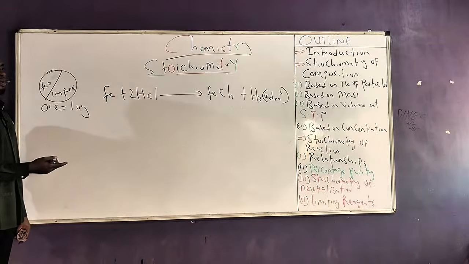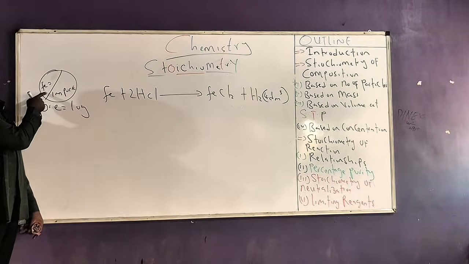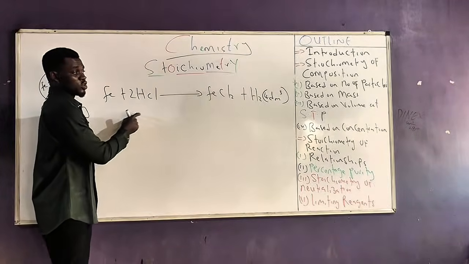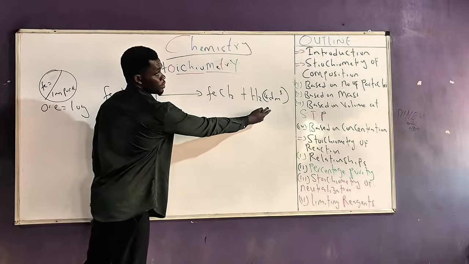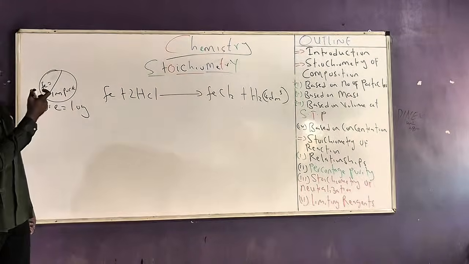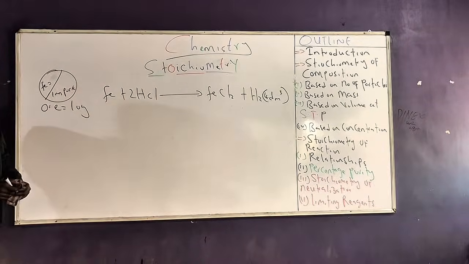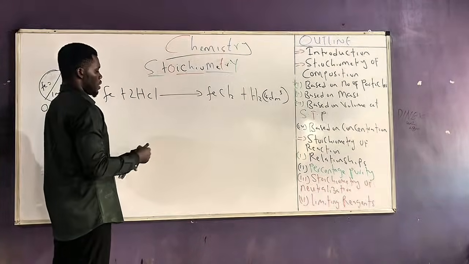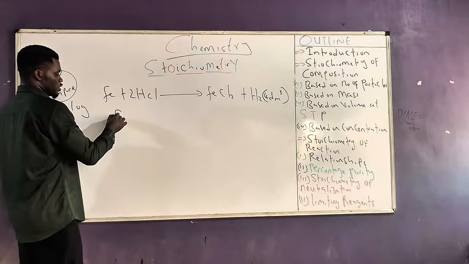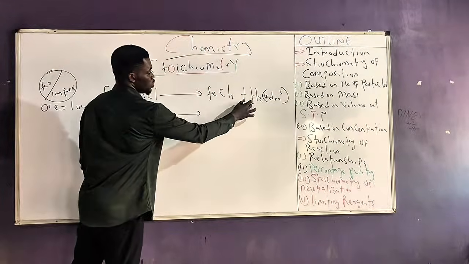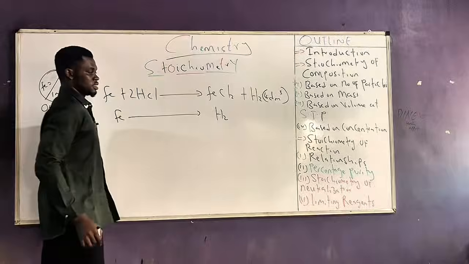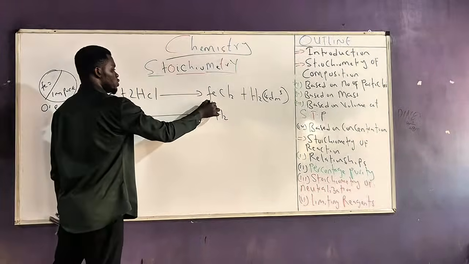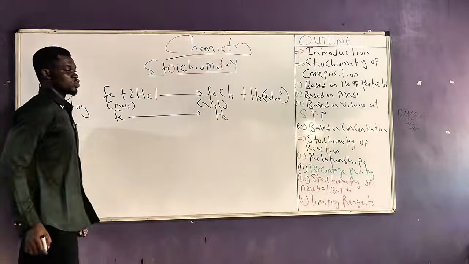So if I want to determine the percentage of Fe inside this ore, I will first of all need to determine the mass of Fe that participated in this reaction, which liberated 4 dm cube, because it will be the same amount of Fe that is inside the ore. So very easy, establish a relationship between what we have and what we are looking for. Our relationship will be between Fe and H2 gas, where this is a mass to volume relationship, and we know what to do from here.